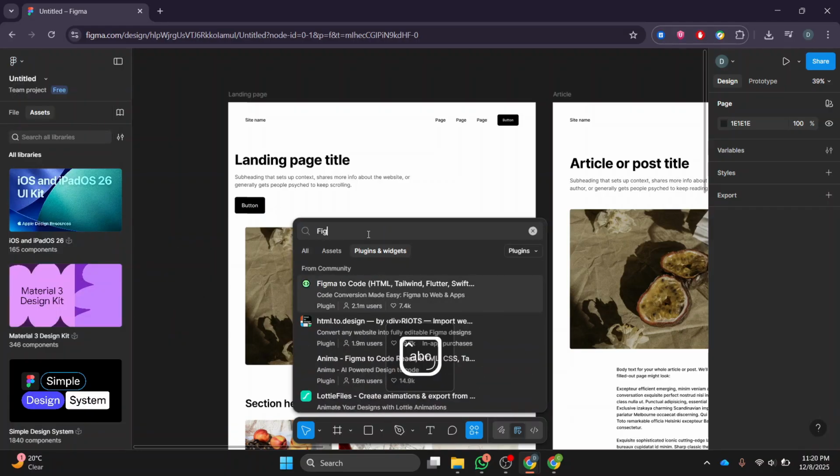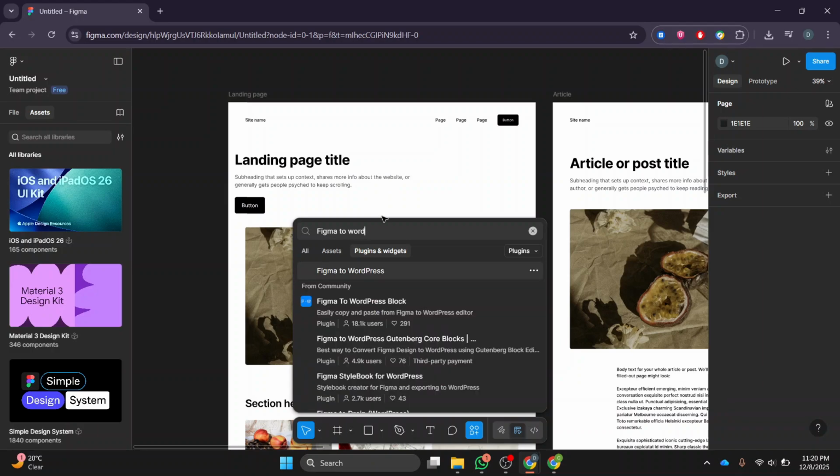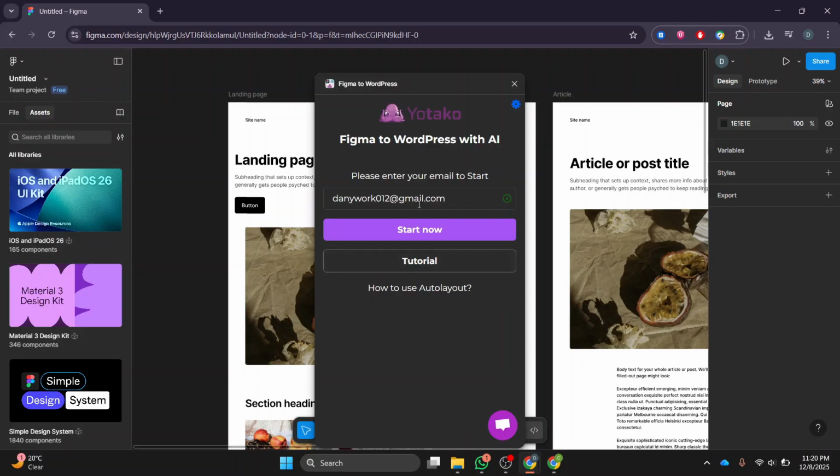Next, type Figma to WordPress into the search bar. You should see a plugin specifically designed to convert Figma designs into WordPress-friendly components. Click on it to explore its features and make sure it fits what you're looking for. Once you're confident it's the right tool, go ahead and click Run. This begins the conversion process and brings your static design one step closer to becoming a living WordPress website.